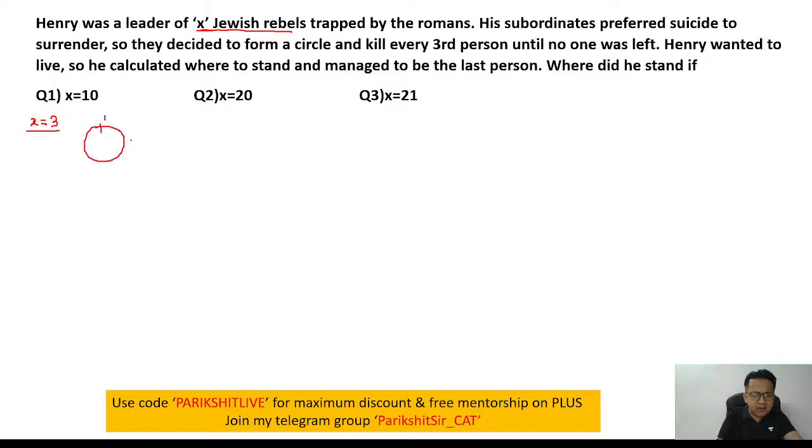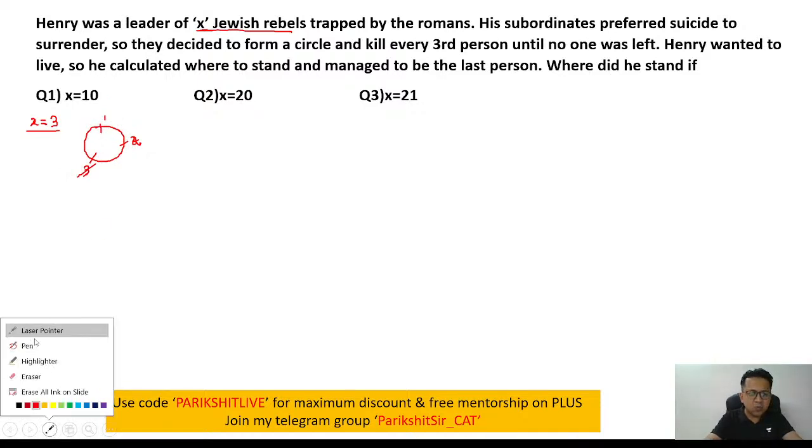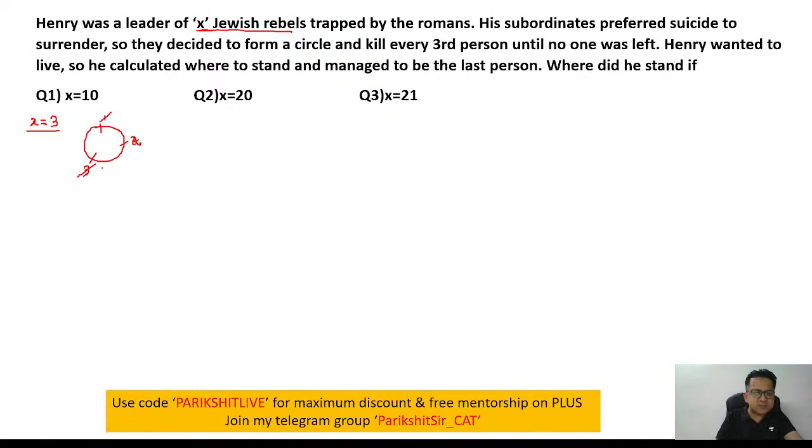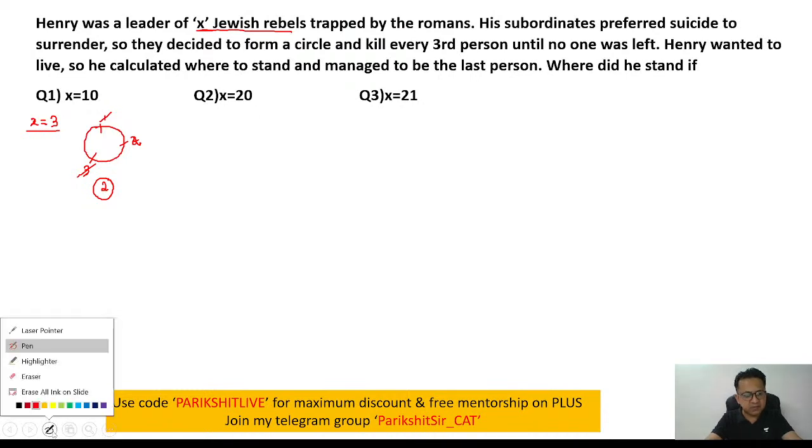One, two, three. Initially, who will get killed? The third person will get killed. Then how do you start the counting? Just make sure that you understand the counting. One, two, three. Three is getting killed. Then you continue the counting. After three, one, two, three, again one is getting killed. So in this case, the last person surviving is person number two. So if there are three people, Henry should stand at position number two. In that case, he can survive this mass murder game.